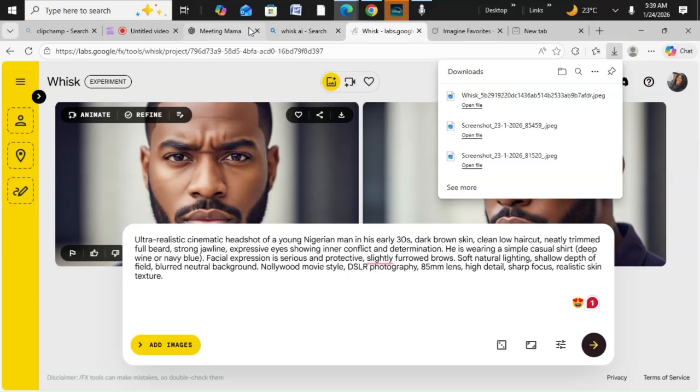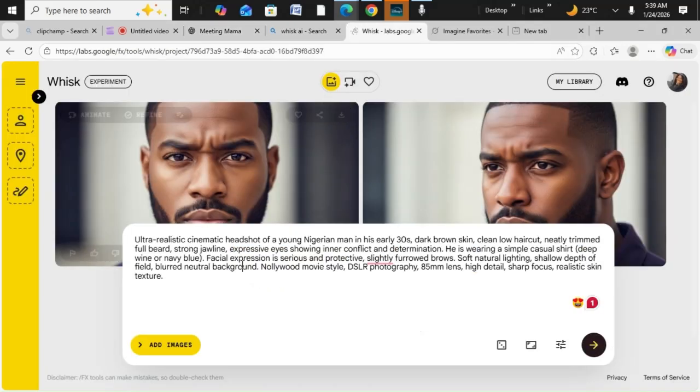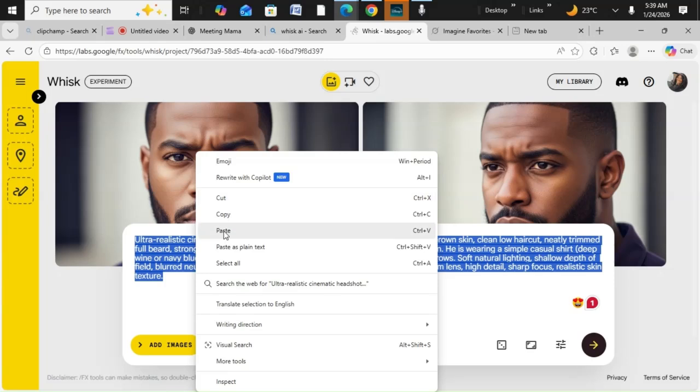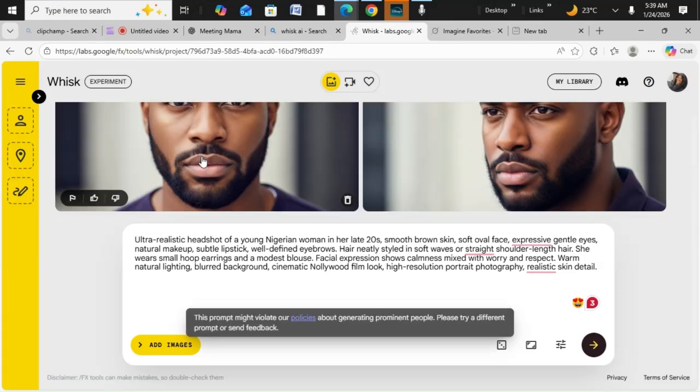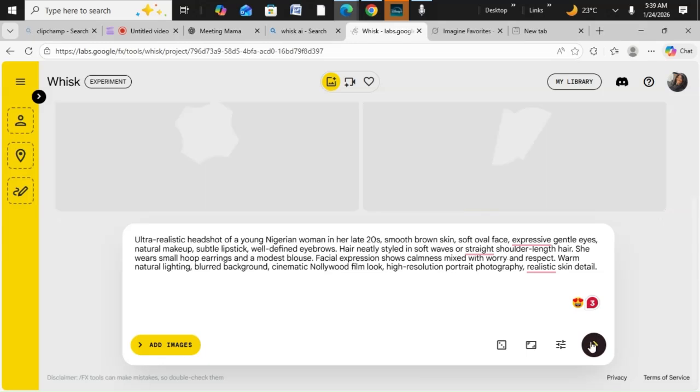Let's go and get Ada. Ada Wanyoma. Okay, so we copy Ada and come back here to our Whisk, and I think my keypad is misbehaving. Let me just put this in and paste. Okay. And also remember, why is the image violating? Why is the image violating? This image doesn't violate anything. Please create my image for me.